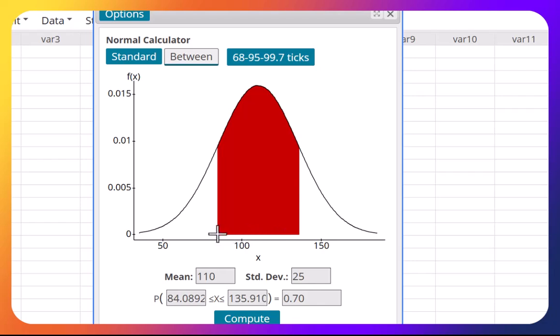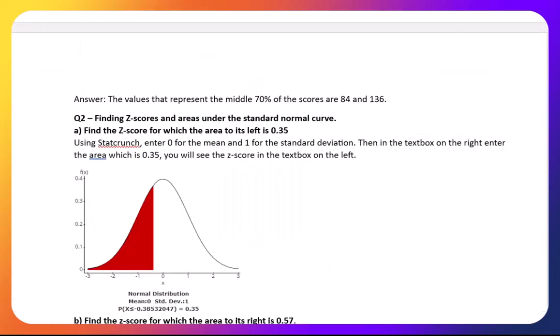Okay, so we need this value and that value, and they're already given to you guys. The first one is 84, and the second one is 136. So that's how you work with the middle if he asks you a question like that. The values that represent the middle 70% of the scores are 84 and 136.